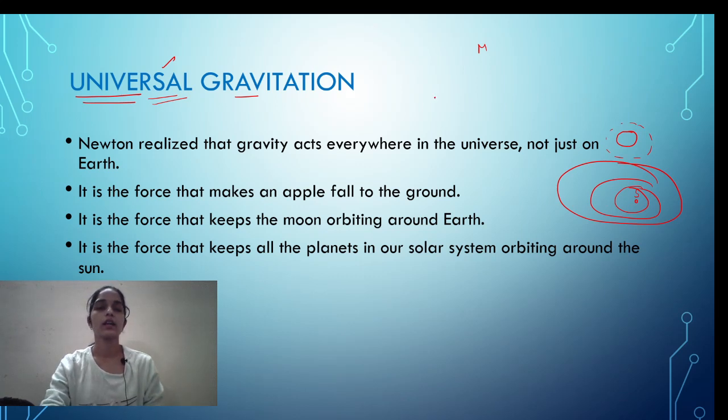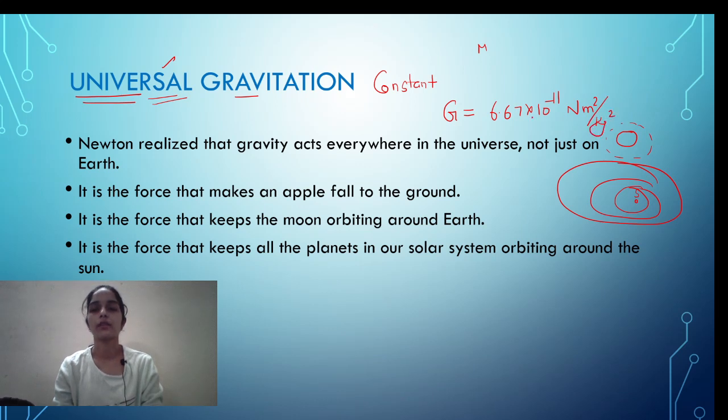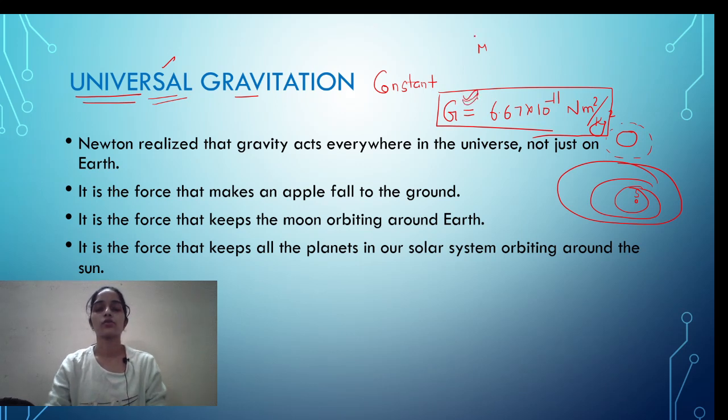All these things are just because of this gravitation, and there is a constant which we call the universal gravitation constant, represented by G, and that is 6.67 times 10 raised to the power minus 11 newton meter square per kilogram square. Okay, so this is the universal gravitation constant that we use in the law of gravitation. This is just to remind you.